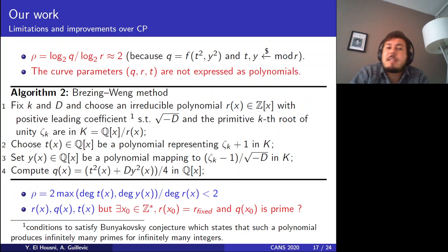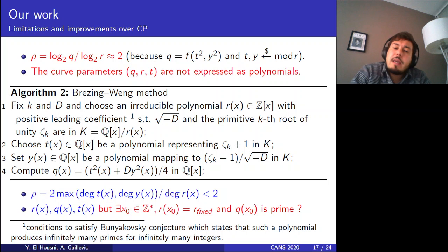The problem with this construction is that the ratio between the field size and the subgroup order is equal to 2. This is basically because Q is a function of T squared and Y squared, and T and Y are taken randomly modulo R, so one expects that T and Y have R size. The other problem is that the curve parameters are not expressed as polynomials, and for efficient implementations we need polynomial expressions.